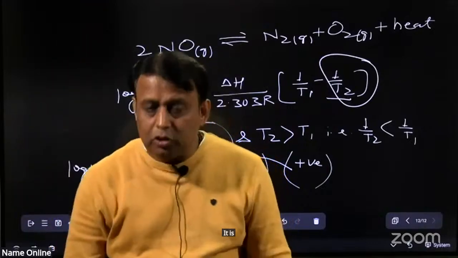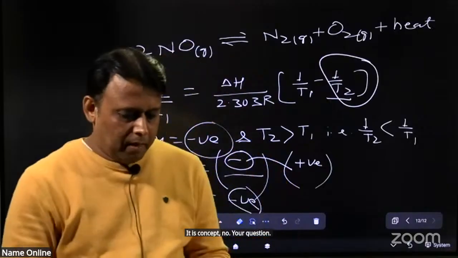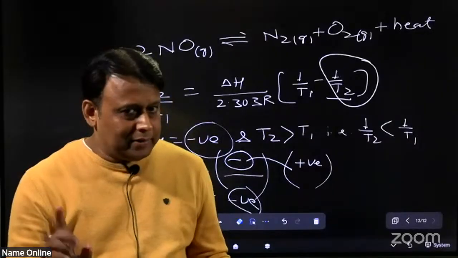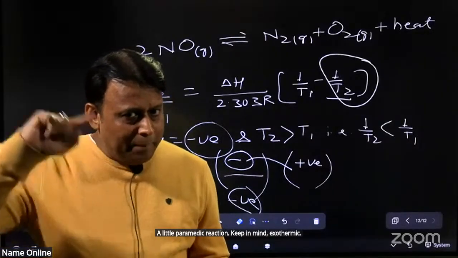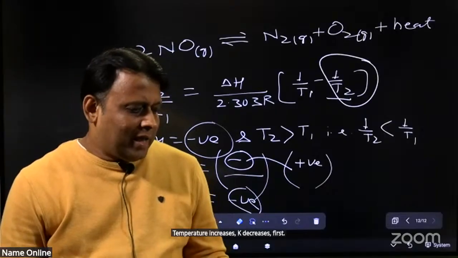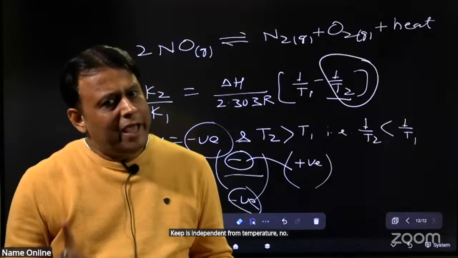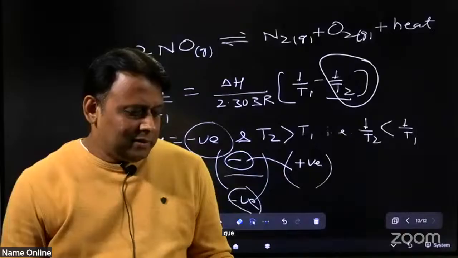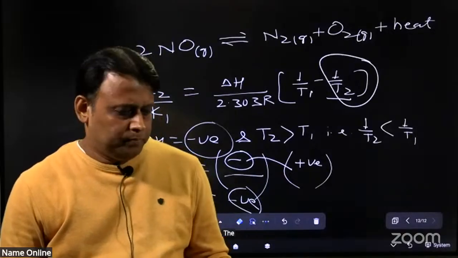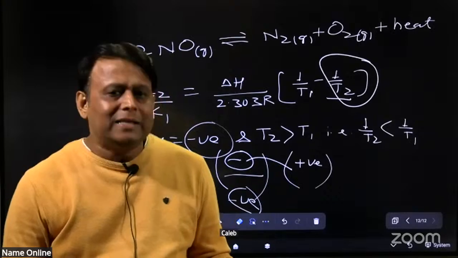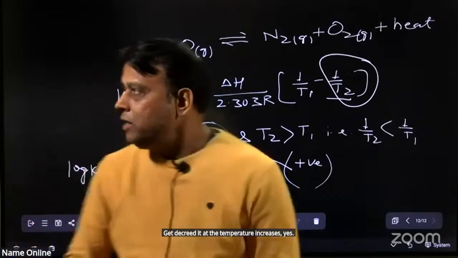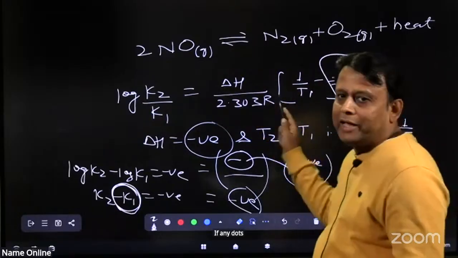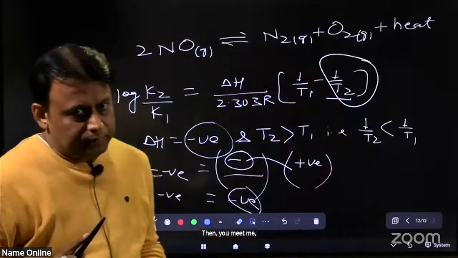It is the concept. Now, your question. For an exothermic reaction, keep in mind, when temperature increases, K decreases. First option, K is independent of temperature: no. Exothermic, temperature increases, K decreases. K increases as temperature increases: no. K decreases as temperature increases: yes. Why? Because it's your formula. If any doubts, then you meet me tomorrow physically.